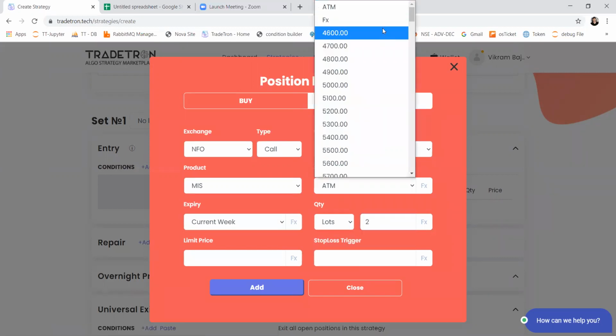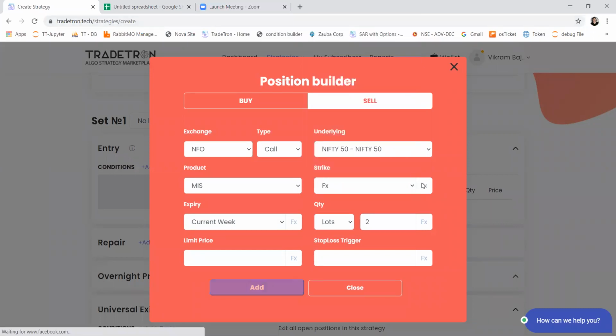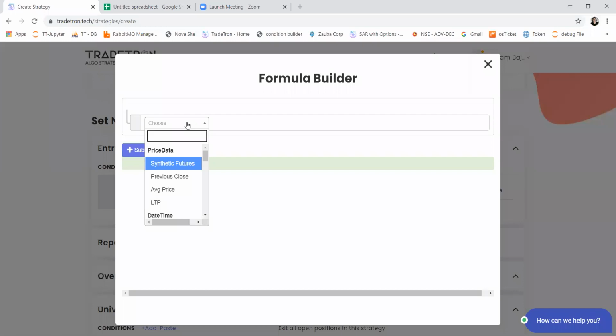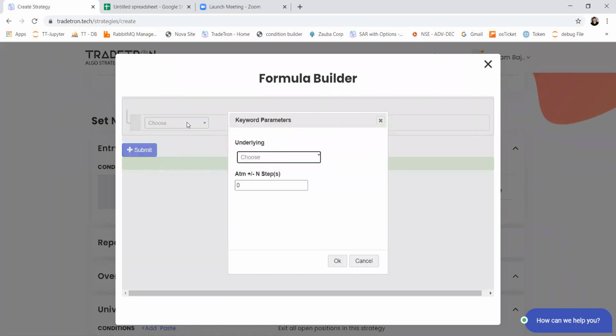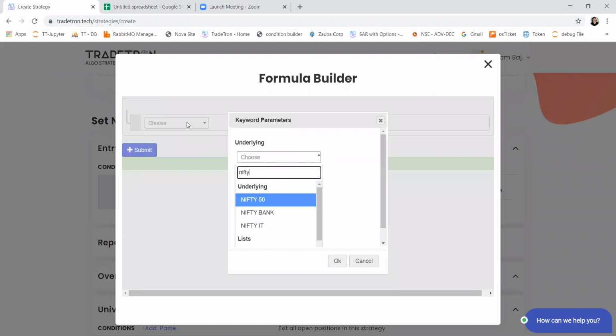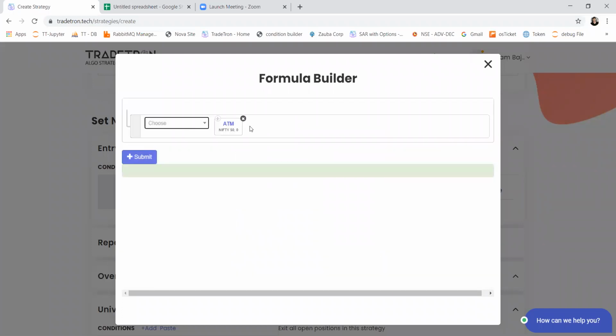In strike, I'll select FX for the formula builder. First I want to select the ATM strike for Nifty. So this will return the ATM strike. Now my calculation is: on the call side, I want to go X strikes above, and that X is the number of days remaining.